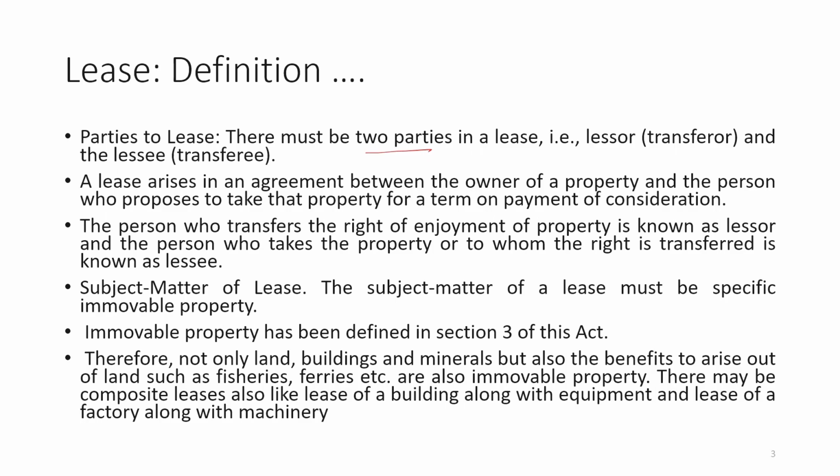And lessor is the person whose property belongs to him. So here lessor is the owner of the property, whereas lessee is a beneficial enjoyer of the property. A lease arises in an agreement between the owner of the property and a person who proposes to take that property for a term on payment of consideration.